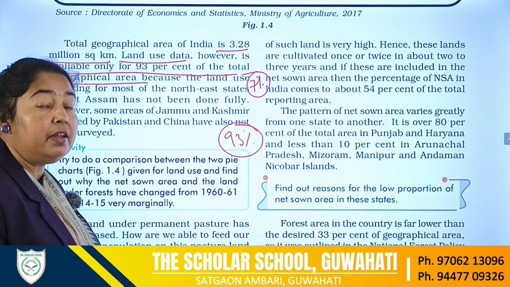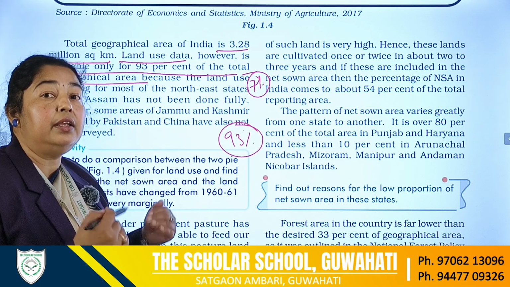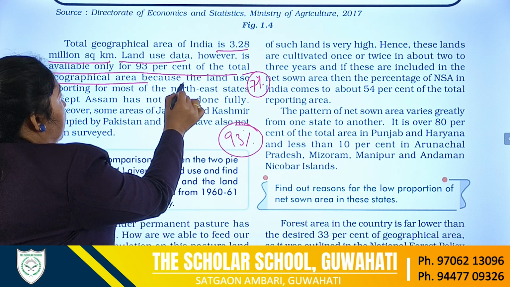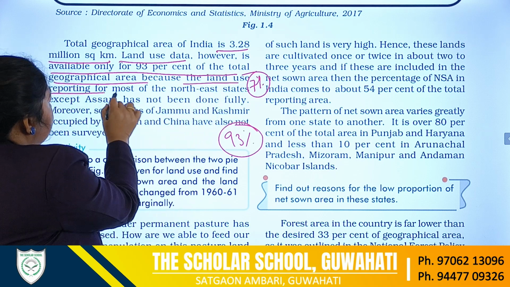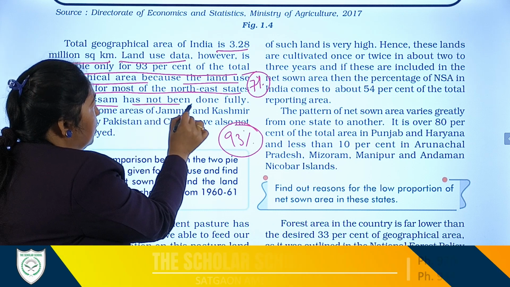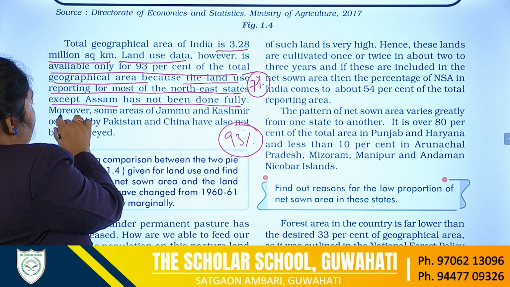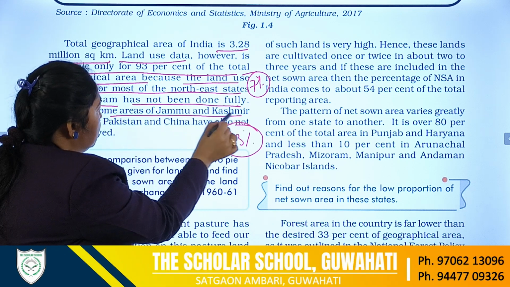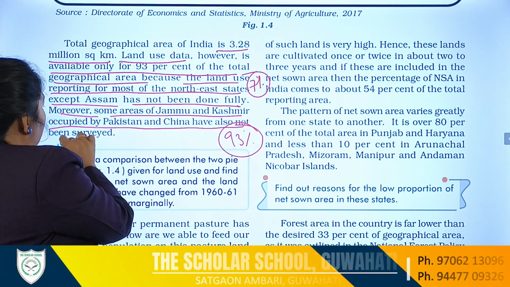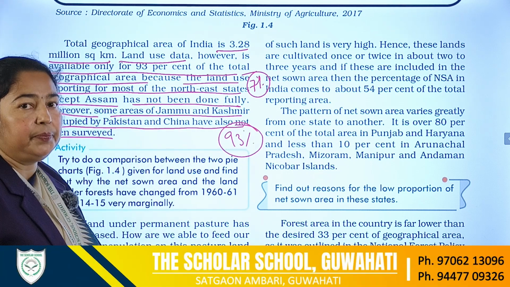Now, what is the reason? What are the different areas which are not taken into consideration in our data here? The land use reporting for most of the northeastern states except Assam has not been done fully. Moreover, some areas of Jammu and Kashmir occupied by Pakistan and China also have not been surveyed.